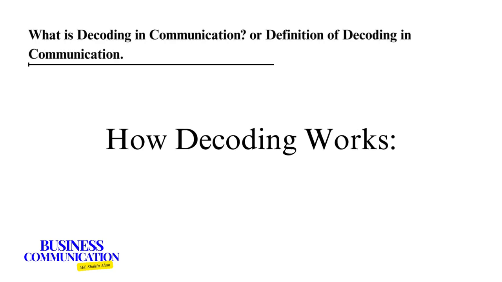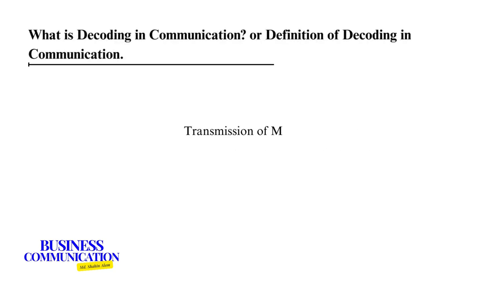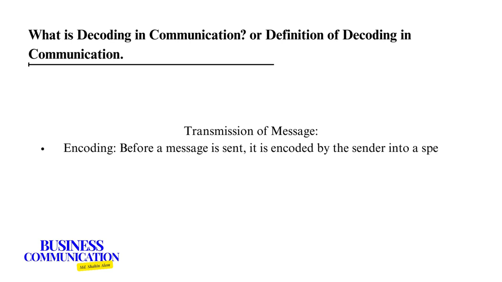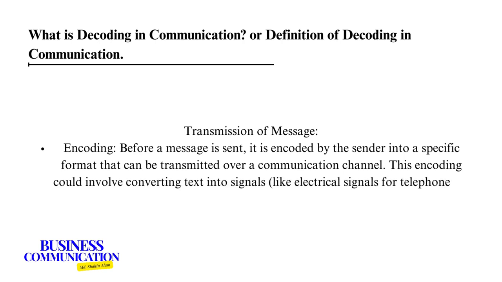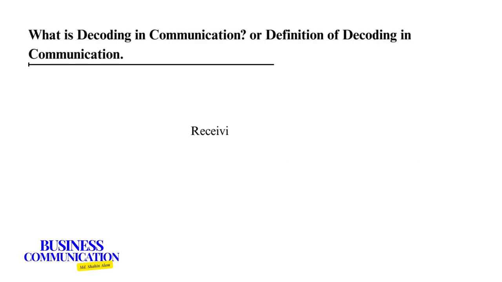How decoding works. Transmission of message. Encoding. Before a message is sent, it is encoded by the sender into a specific format that can be transmitted over a communication channel. This encoding could involve converting text into signals, like electrical signals for telephones or radio waves for broadcasting.